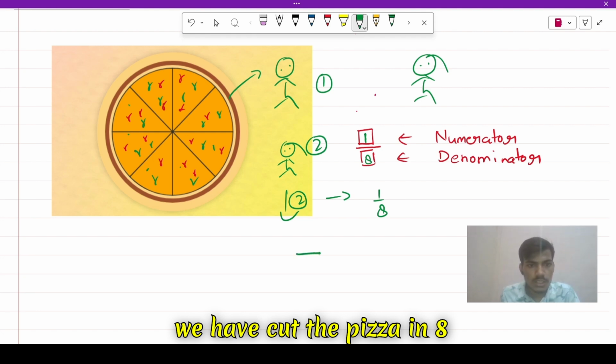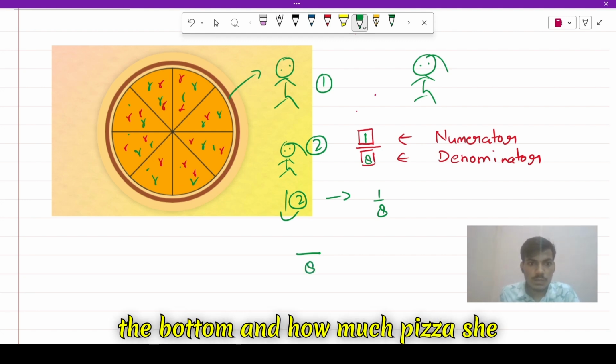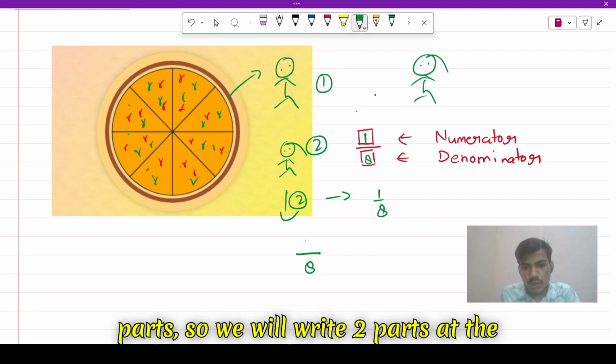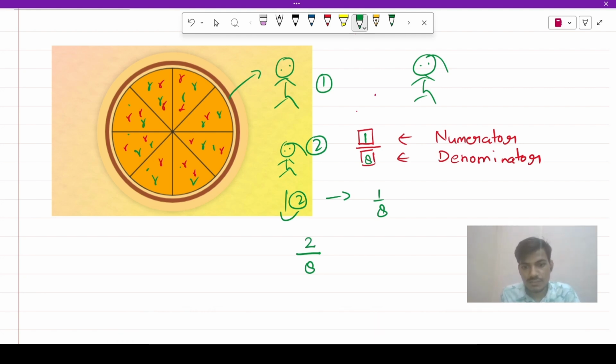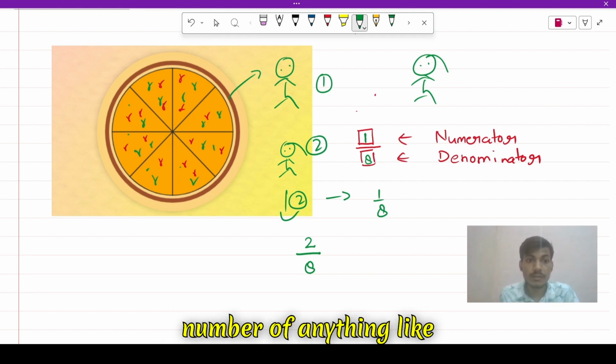We have cut the pizza into eight equal parts, so we write eight at the bottom. How much pizza has she eaten? She has eaten two parts, so we write two at the top, and in this way we can use a fraction to represent the number of parts of anything.